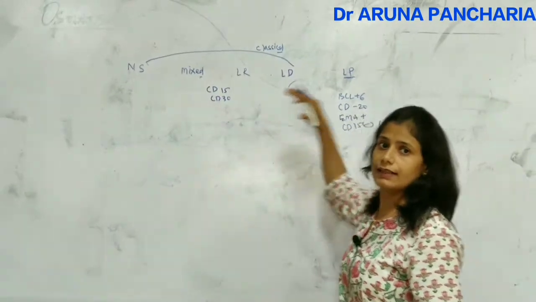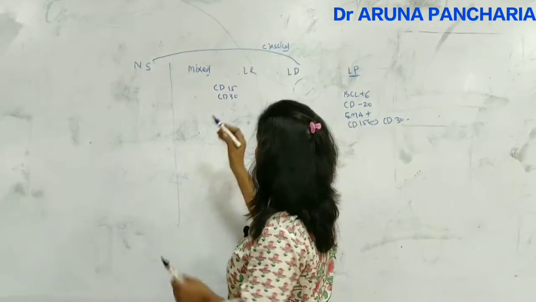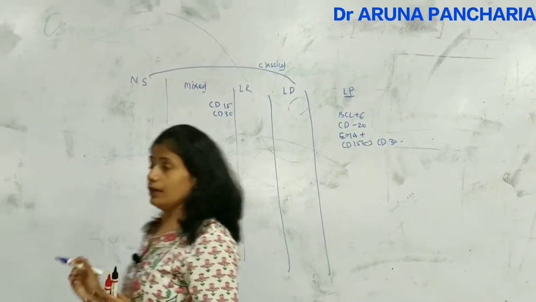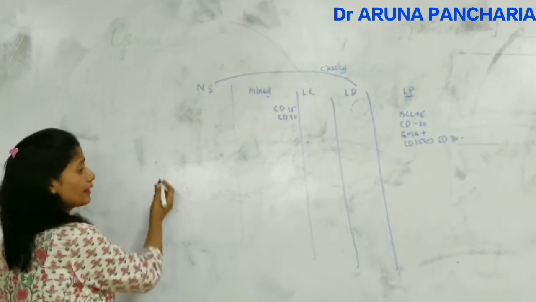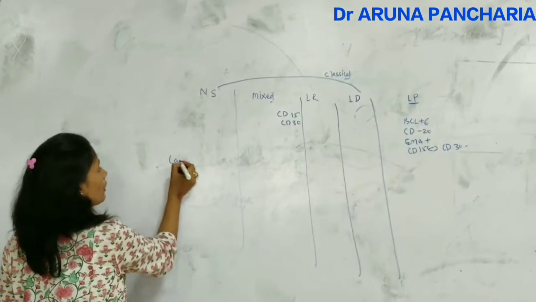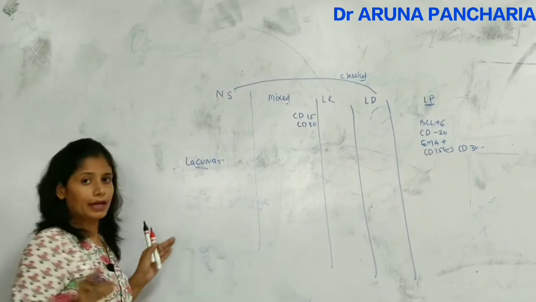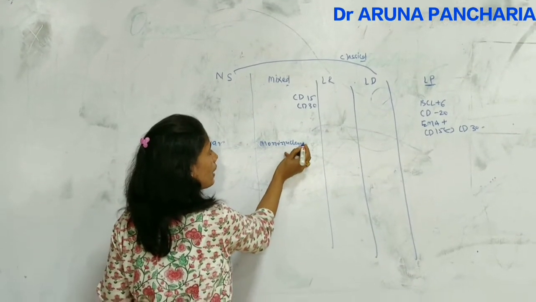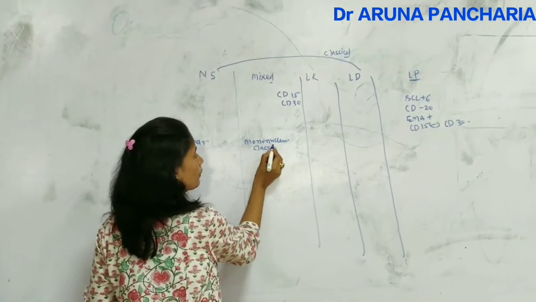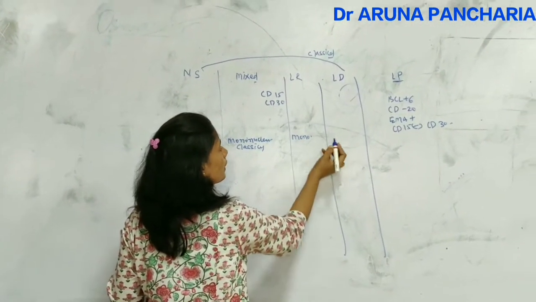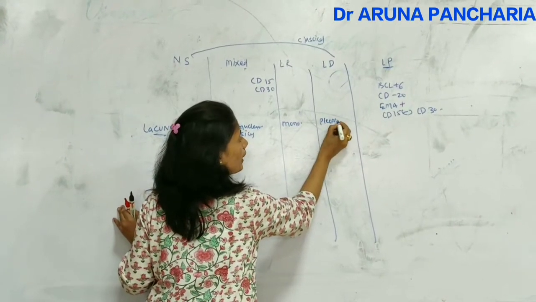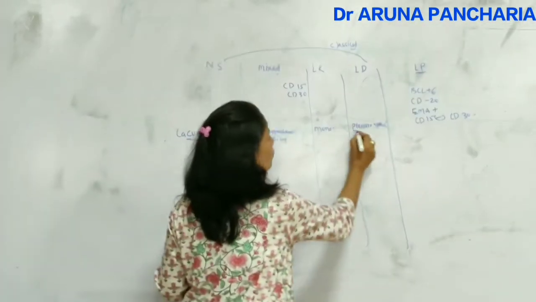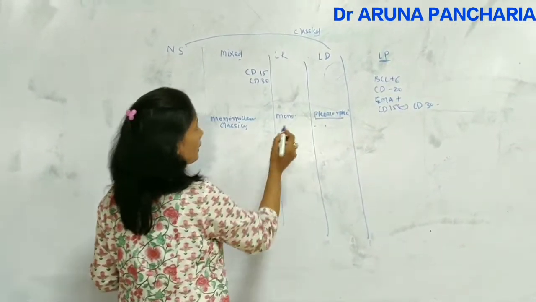So this is classical and this is non-classical. The important thing in the nodular sclerosis is the type of the RS cells. The type of the RS cell in the case of the nodular sclerosis is of lacunar type. Lacunar type, I'll tell you in detail what is lacunar. And in the mixed mononuclear type, the RS cell is sometimes the classical type also, the mononuclear. Here also there is a pleomorphic type, or sometimes we can use a necrobiotic or mummified type of the RS cell. So pleomorphic or mononuclear type of the RS cell is there.